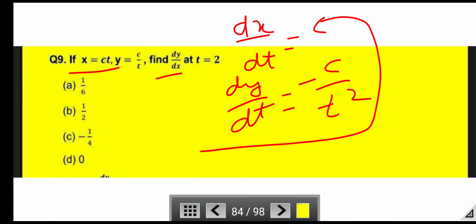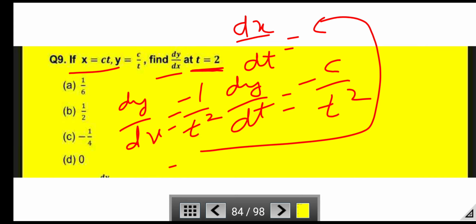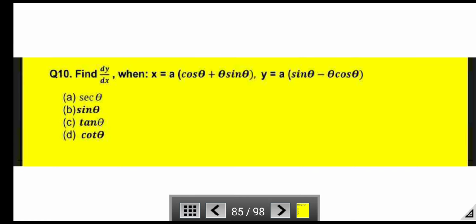So by solving these two equations, dy/dx is equal to -1/t², because t is given as 2, -1/2², which is further equal to -1/4. So C is the correct option.